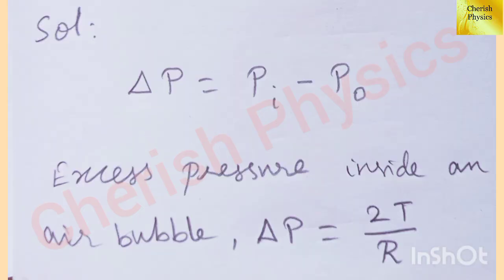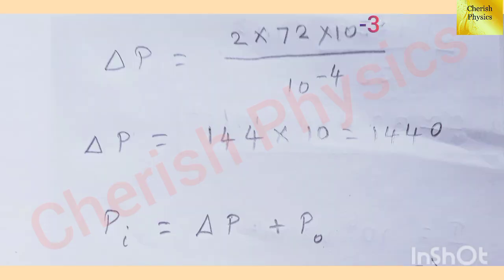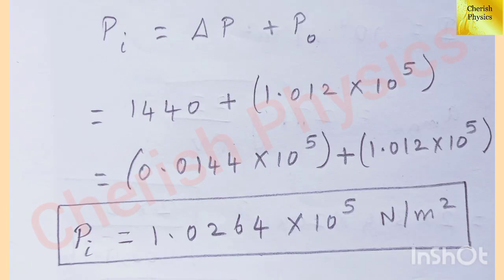Solution. The excess pressure delta P equal to pressure inside the air bubble Pi minus atmospheric pressure P naught. The excess pressure inside an air bubble delta P equal to 2T divided by R. Let's find delta P. Substitute the values, we get delta P equal to 2 into 72 into 10 to the power minus 3 divided by 10 to the power minus 4. After simplification, we get delta P equal to 1440. We have to find the pressure inside the air bubble Pi equal to delta P plus P naught.